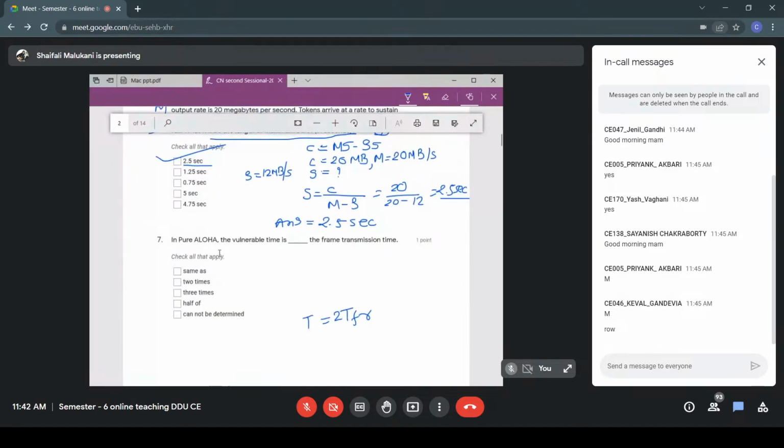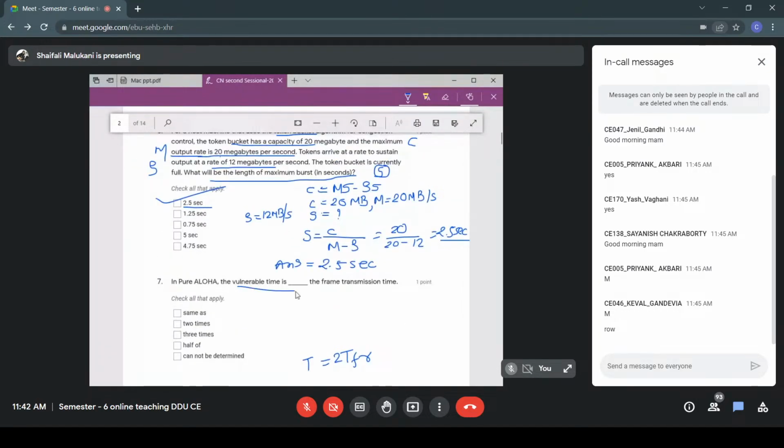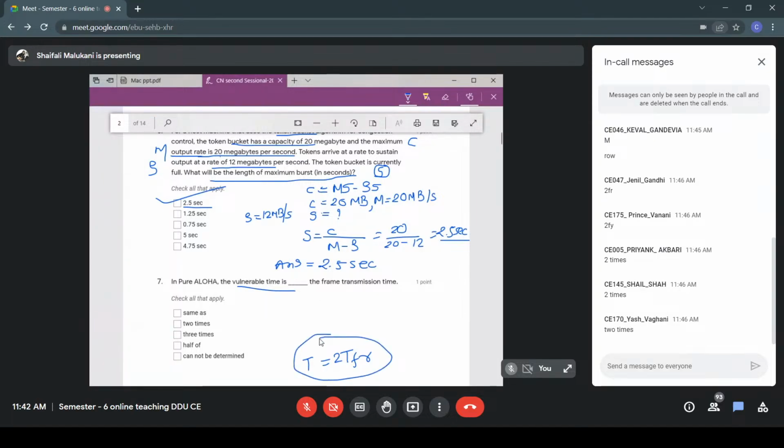Okay. In pure Aloha, what is the vulnerable time? How much is it? What do you think the answer is? Yes, it is 2 times the frame transmission time.